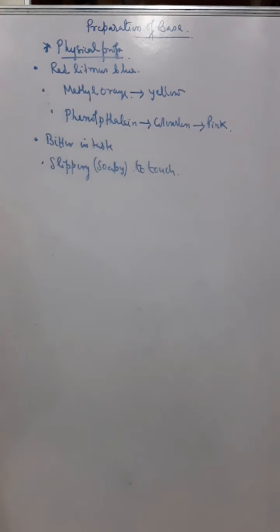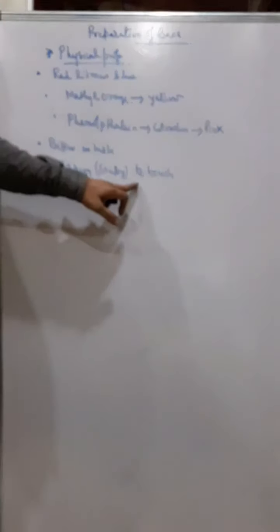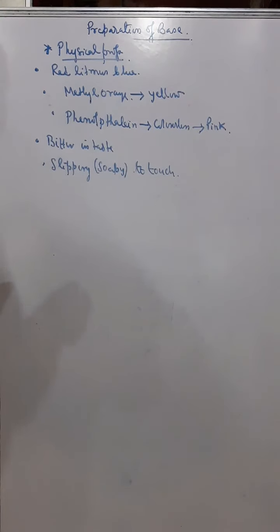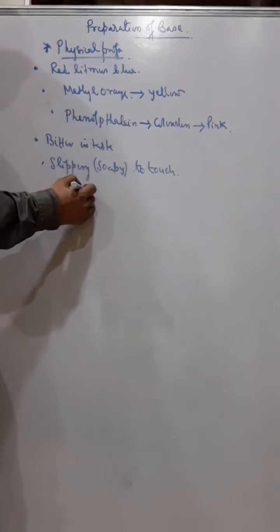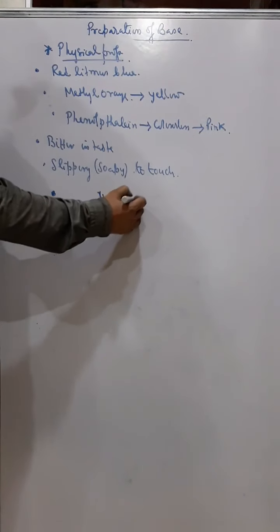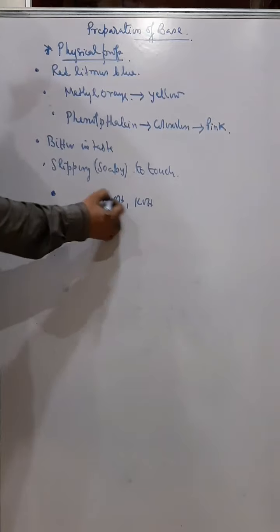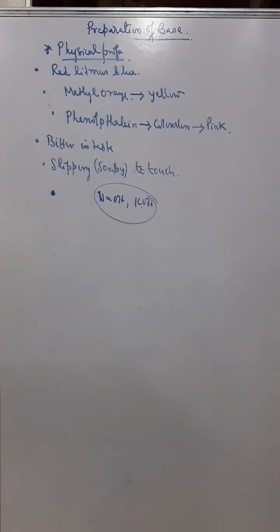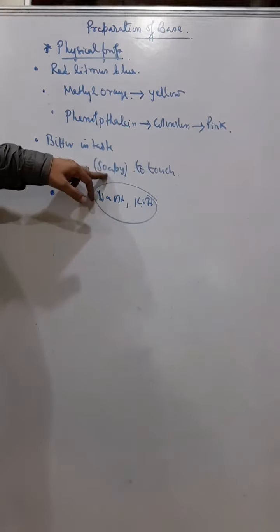Okay, next is physical properties of bases. Bases are bitter in taste and they are slippery to touch. And caustic alkalis are very much corrosive to skin. As I've told you, NaOH and KOH are caustic soda and caustic potash. They are very corrosive to skin. They are bitter in taste. Like acids are sour in taste, bases are bitter in taste and slippery to touch. They are generally soapy to touch.